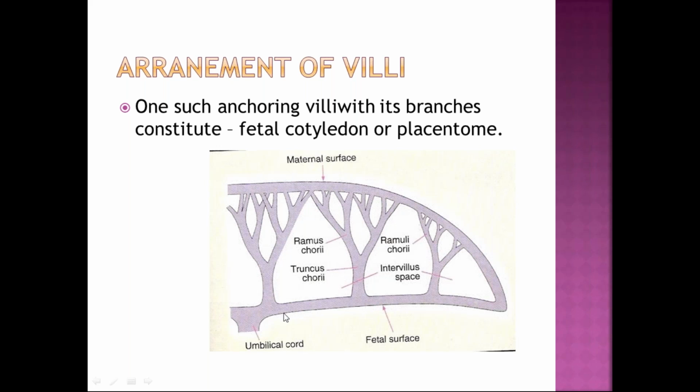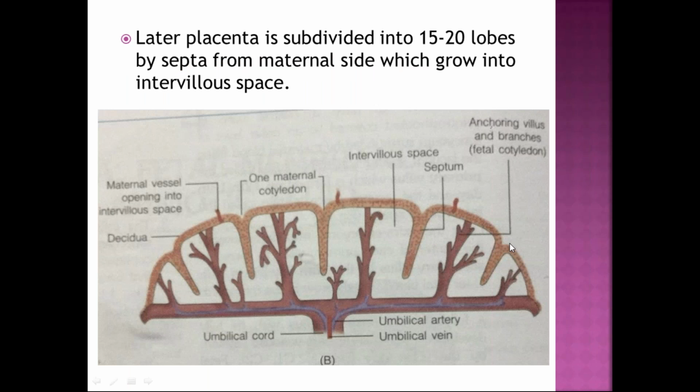How are these villi arranged? I already said this is the anchoring villi, truncus chorii, which branches into rami and further into ramuli chorii. So one such anchoring villus part constitutes the fetal cotyledon. Don't confuse it with the maternal side cotyledon. It is a fetal cotyledon or placentome. See from here, this is the fetal side. Each anchoring chorii is called a fetal cotyledon.